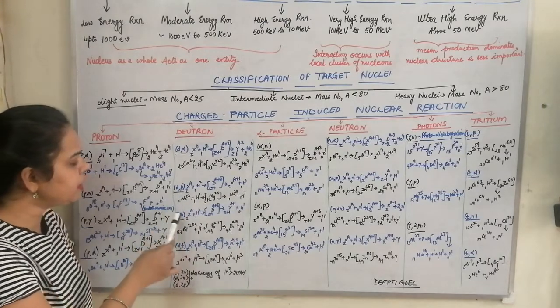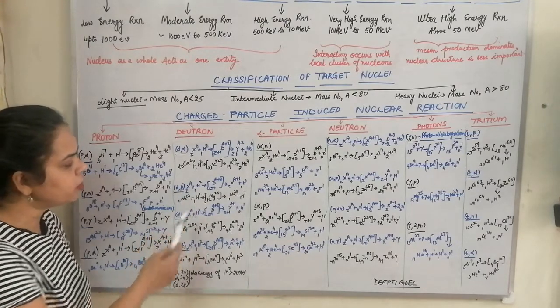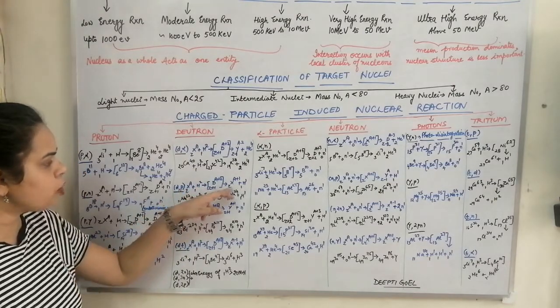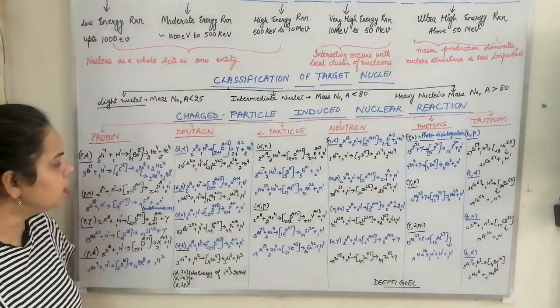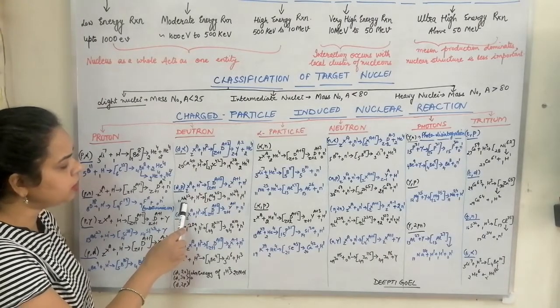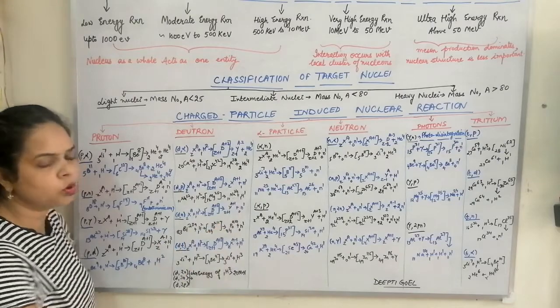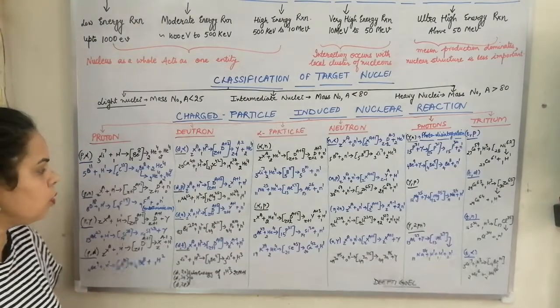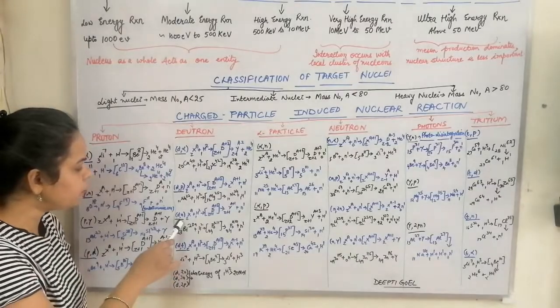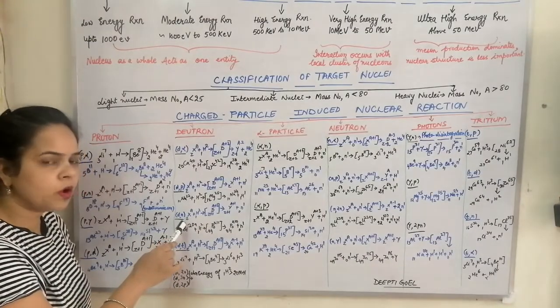Similarly, for the DP reaction, we again get an isotope. So ZXA reacts to form ZXA plus 1 and a proton. So we have the sodium 23 isotope converted into the sodium 24 isotope when a deuteron strikes and a proton is liberated. Similarly, for the deuteron-neutron reaction,